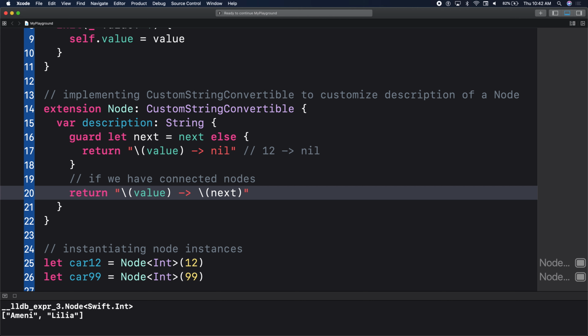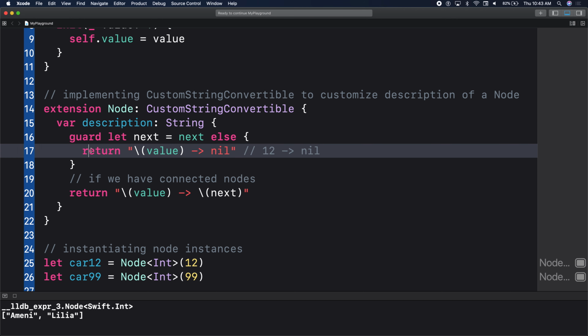The last part. Oh, line 20, about explaining line 20. Okay, so value is just the value of the node, correct? And then when I get to next, next itself will be able to print what the value of next is, right? For example, 12 is connected to 99. If 99 is connected to something, it will call itself to print itself. So it becomes kind of recursive until it gets to nil, until it gets to line 17. There's no more connected cars.